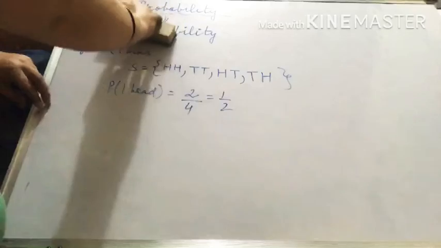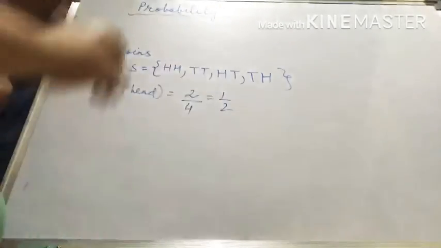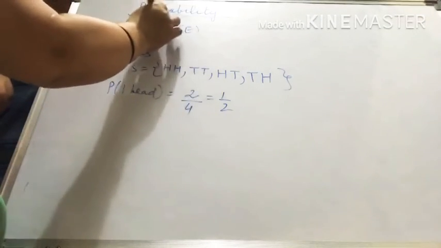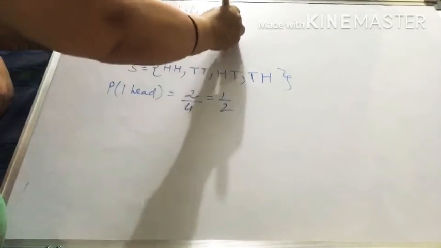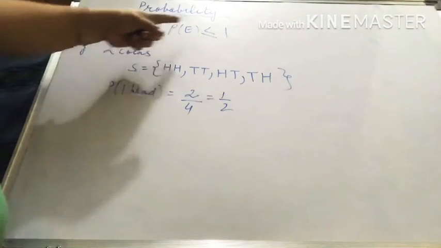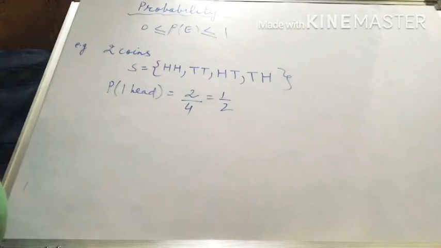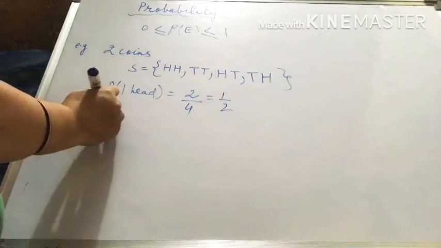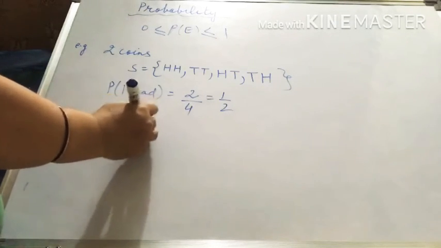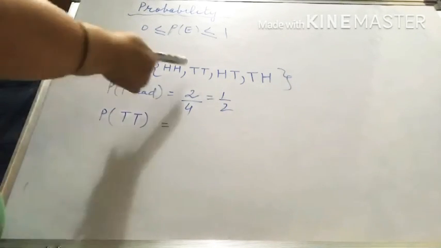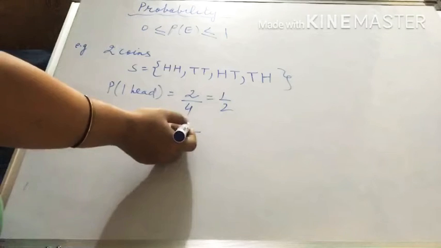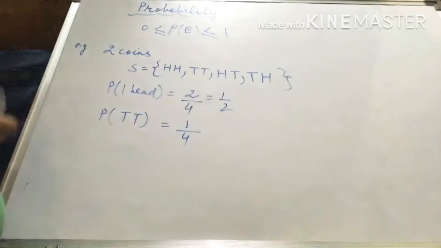So I want to tell you one thing more, that probability of a particular event is always greater than or equal to 0 and less than or equal to 1. Always it lies between 0 and 1. Now some more questions arise in this. In case of two coins, if I ask what is the probability that both tails will come? So there is only one single case, that both tails will come, okay? So it is one case. So favorable outcome is 1 and total are 4.